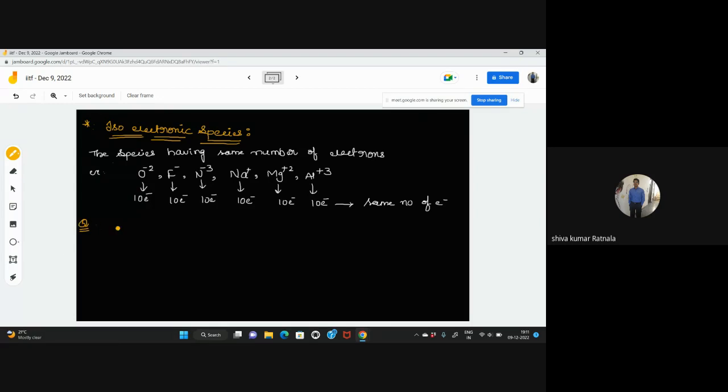Question: the number of electrons, protons, and neutrons in a species are equal to 18, 16, 16.